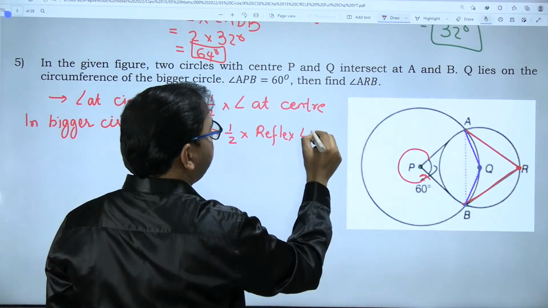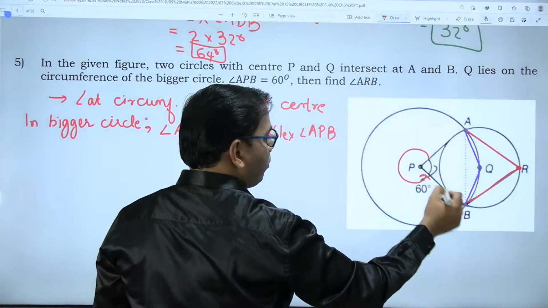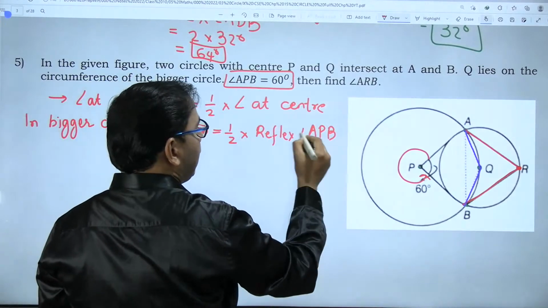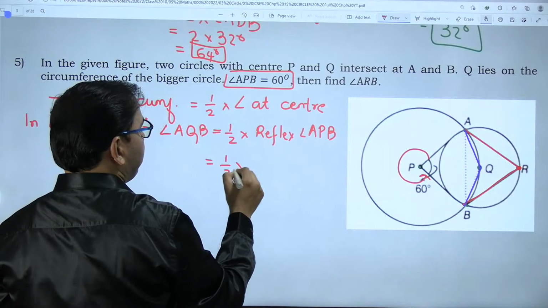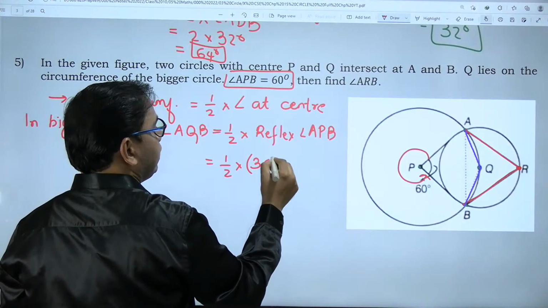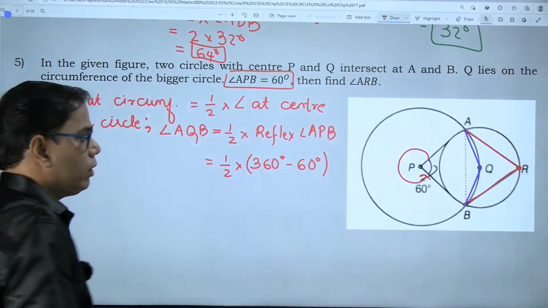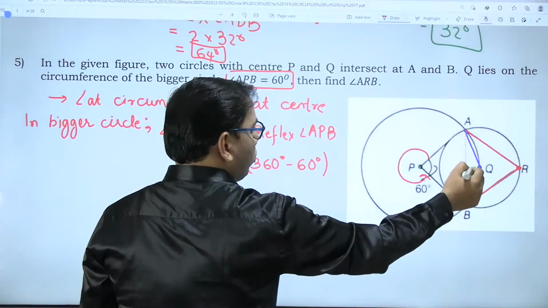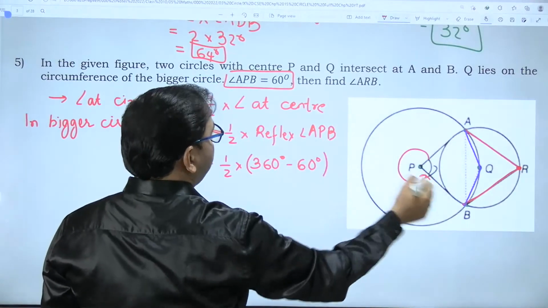Angle APB is given as 60 degrees, so the reflex of angle APB will be 360 degrees minus 60 degrees. So angle AQB, the central angle, is half the reflex of angle APB.